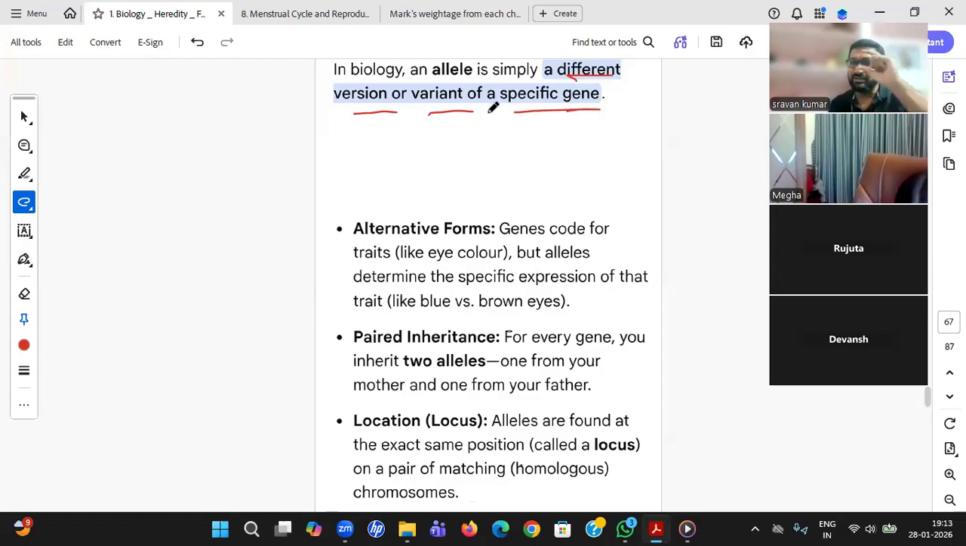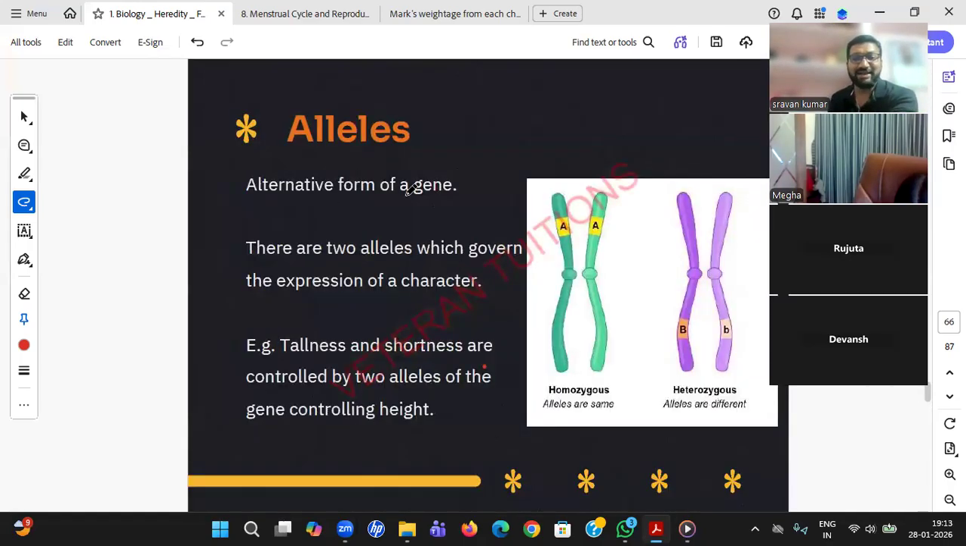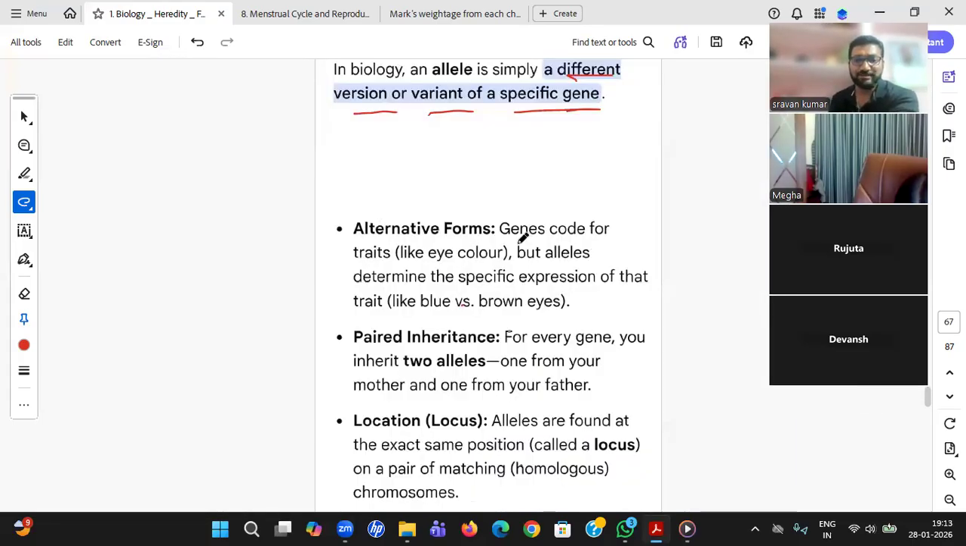That particular gene part should be the same, though the internal code may change. Why are we saying alternate form of gene? Take this example: a gene codes for traits like eye color, but alleles determine the specific differentiation, like blue eye or brown eye. That means alternates are there.